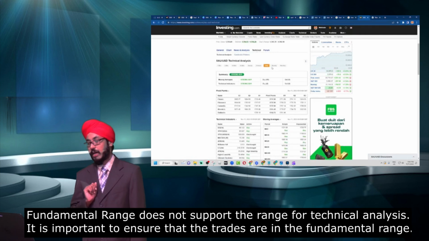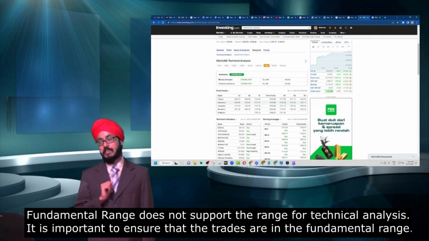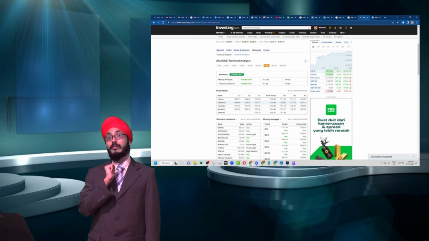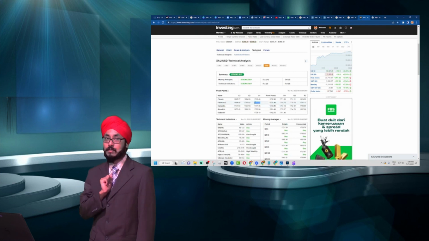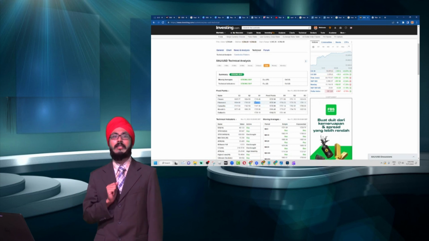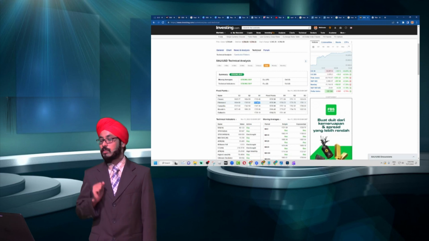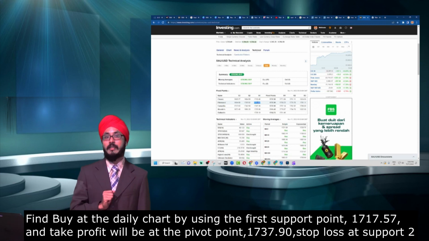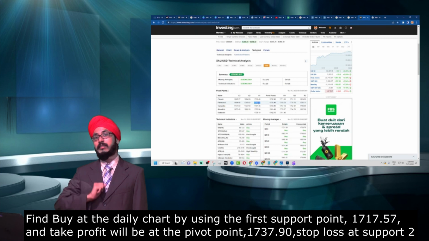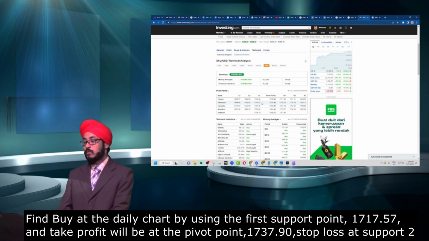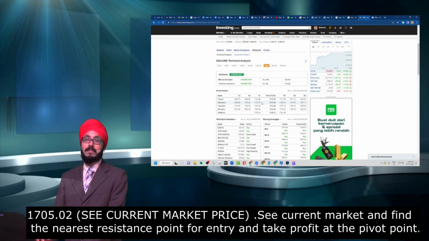Our resistance points are above this range, and the support points are below it. So we are likely to support the bullish trend, because the CPI data previously was supporting a downtrend of the US dollar, as we can see in Forex Factory, which also indicates the future trend.